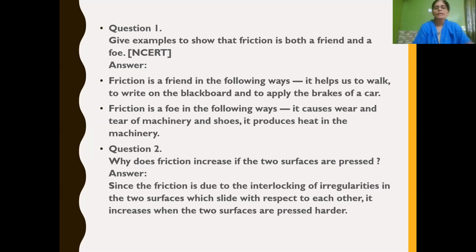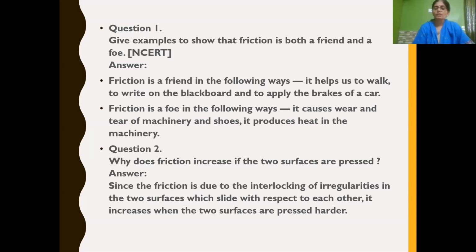Now question number 2. Why does friction increase if the two surfaces are pressed? That means when any object is at rest, why does friction increase? Or when two surfaces of objects come in contact with each other, friction increases, isn't it?